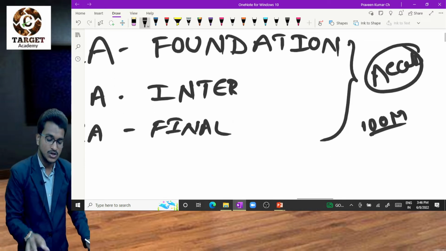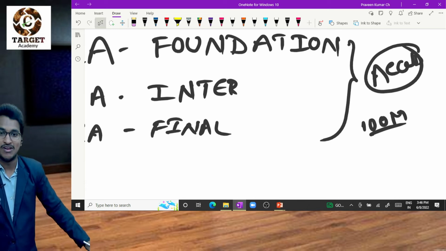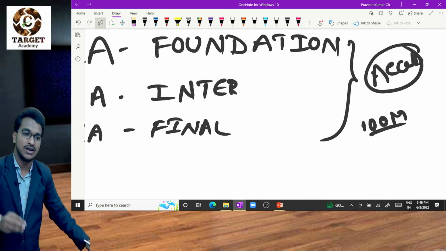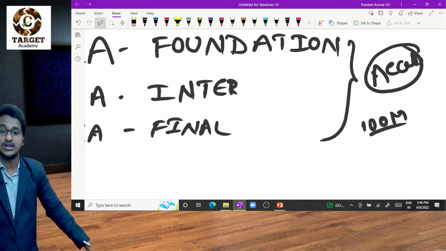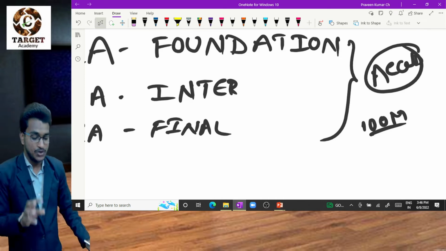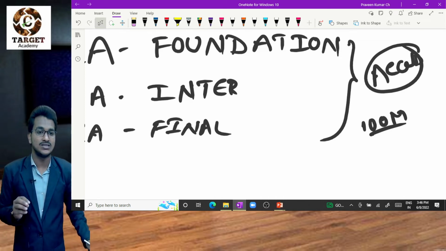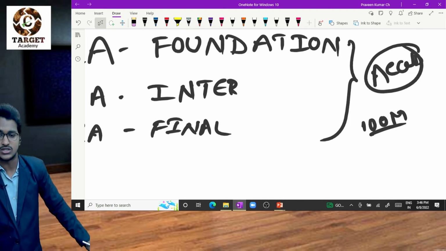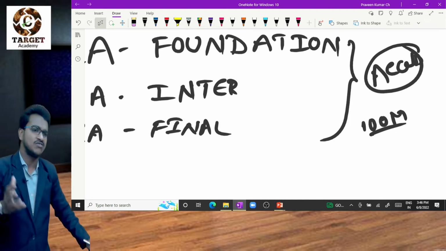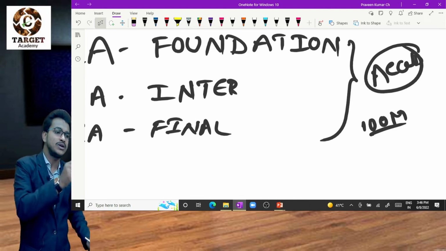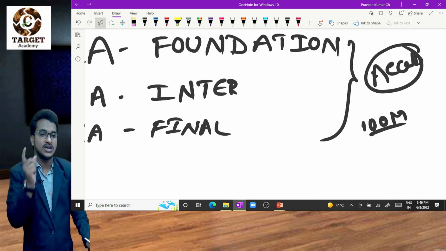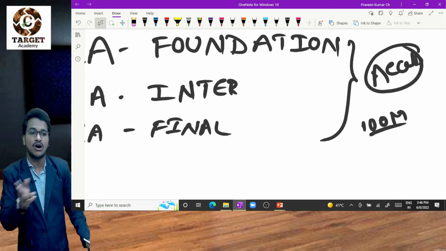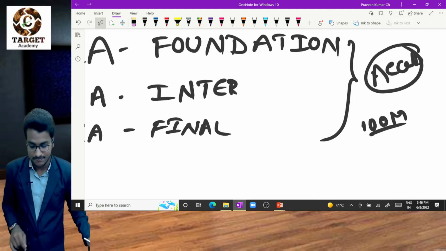Whatever you are learning here will be helpful for understanding further concepts. So focus on the basics classes. Whether it is accounts or law, focus on the basics because it will help you in your Intermediate and Final level for understanding the concepts.